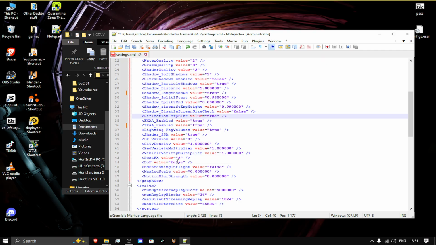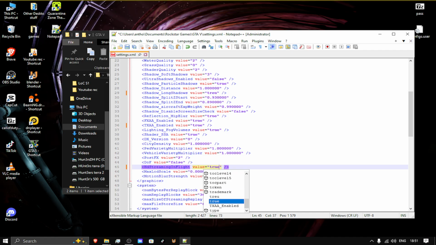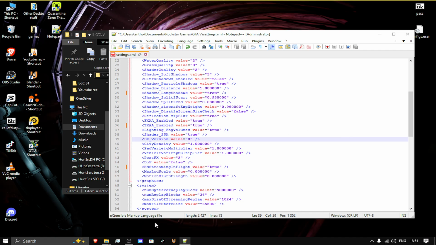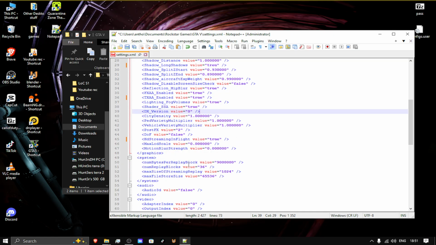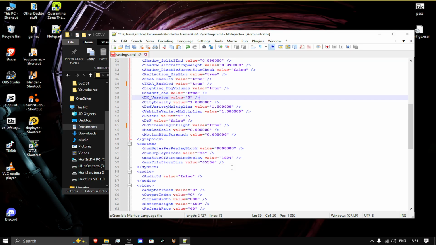Depth of field, I don't really like depth of field in game, so I'm going to leave that off. The stream while flying, I turned that off. Then I'm going to turn that on. This is what I changed in the game settings. So I'm going to mess around with some of this. See, you can mess around with the motion blur, but I don't like motion blur in games as well.